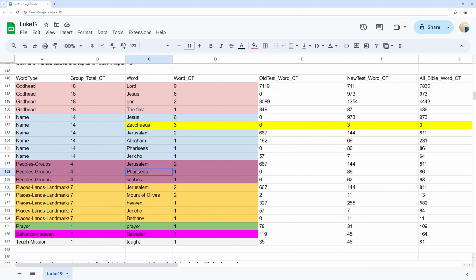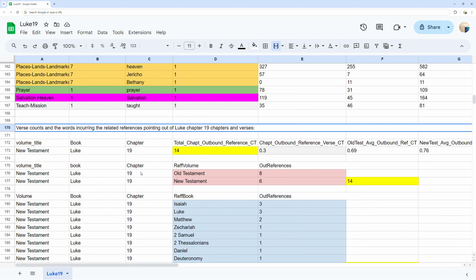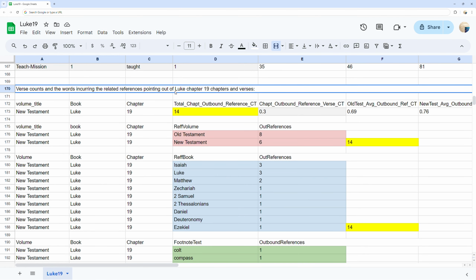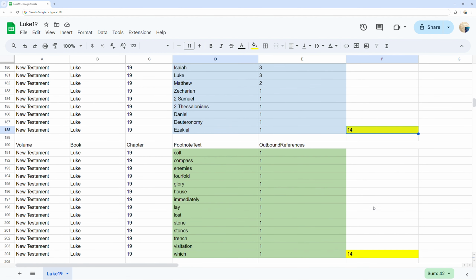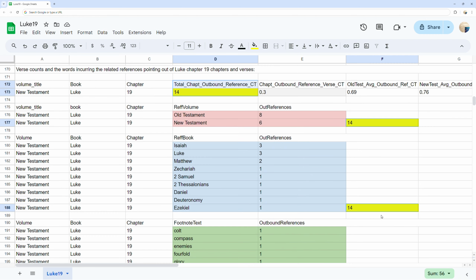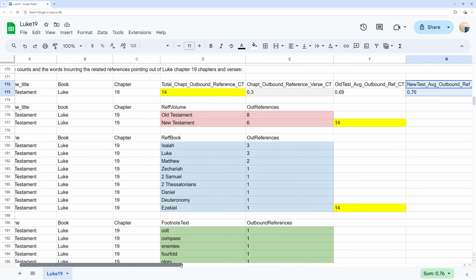Verse counts and the words incurring the related references pointing out of Luke chapter 19 chapters and verses. You can see in yellow the total outbound references pointing out of Luke chapter 19 at 14 references, as well as the counts per each verse in Luke chapter 19 and the average outbound reference per verse at 0.3 per verse, and see the per verse rates for the Old Testament, New Testament, and both to the right for comparison.